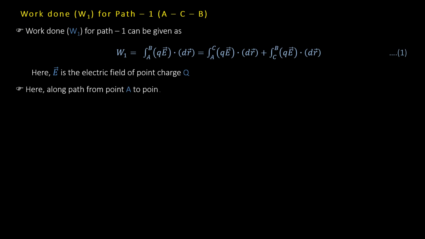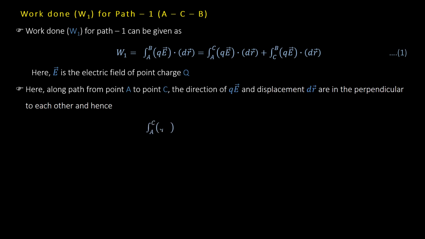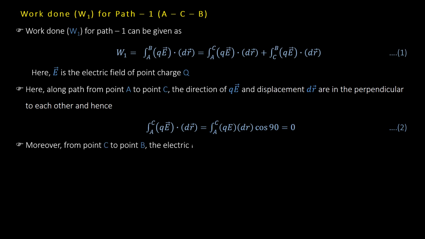And for B to C, what is the advantage? When you consider B to C path, electric field and displacement both are parallel to each other. So cos theta will be cos 0, that is 1.